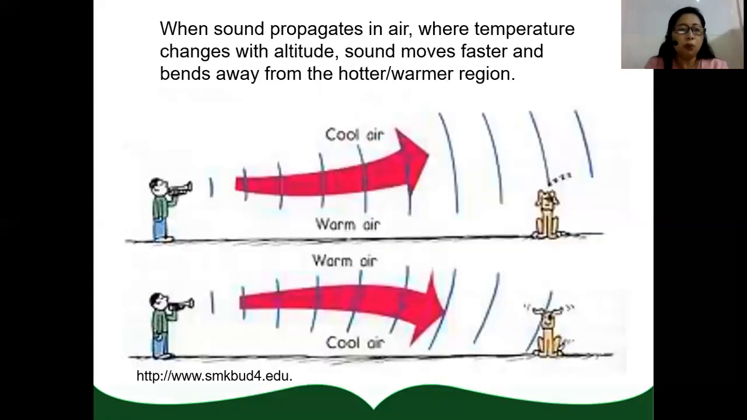So when sound propagates in air, where temperature changes with altitude, sound moves faster and bends away from the hotter or warmer region. So this is an example, warm air, cold air. So sound bends away from the warm air. Here, warm air, cold air. So the sound waves bend away from the warm air. So the sound waves always bend away from the warm region towards the cooler region.